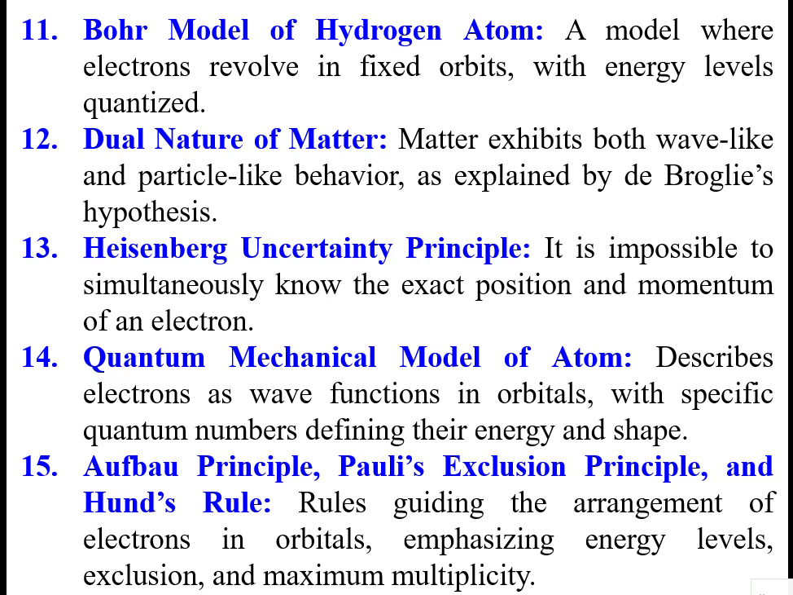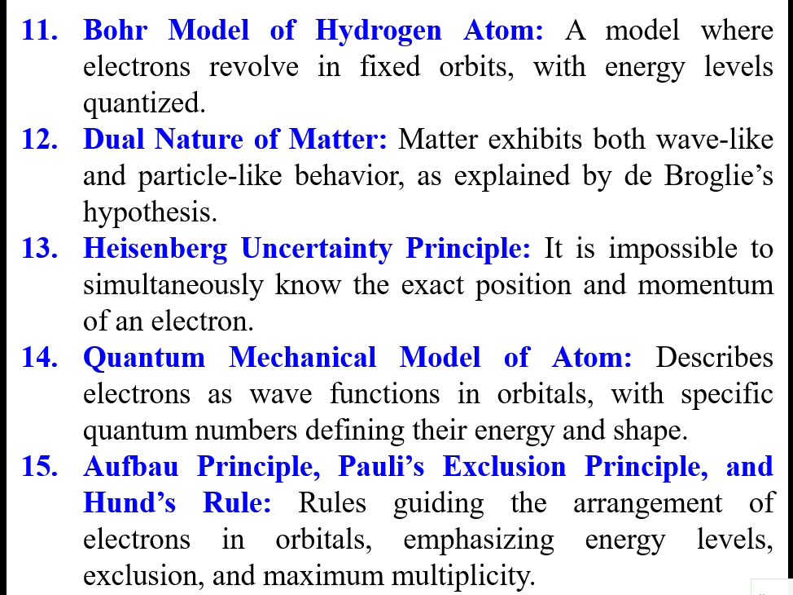Then the Aufbau principle, Pauli's exclusion principle and Hund's rule. These rules guide the arrangement of electrons in the orbitals, emphasizing the energy levels, exclusion, and maximum multiplicity. Aufbau principle means the filling of the electrons starts from the lowest energy levels. And Pauli's exclusion principle says that in one orbital, it is possible to accommodate only two electrons. One will be in a clockwise direction, the other in an anti-clockwise direction.